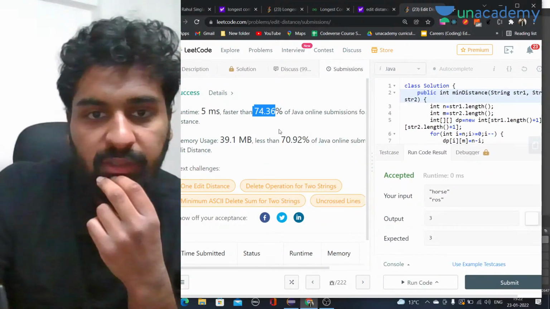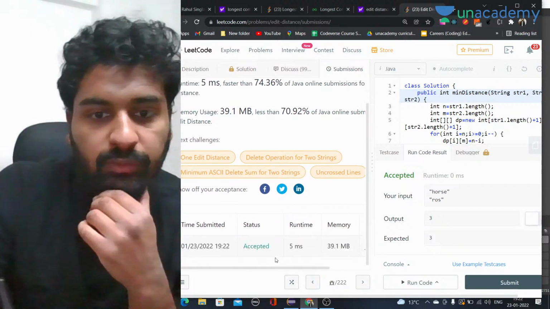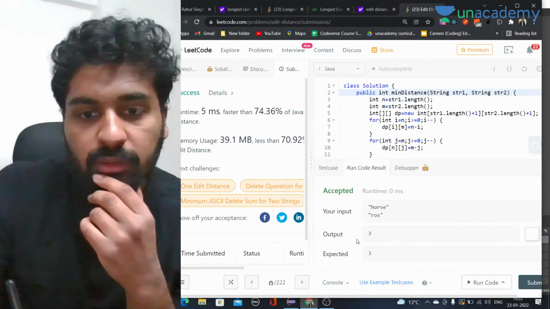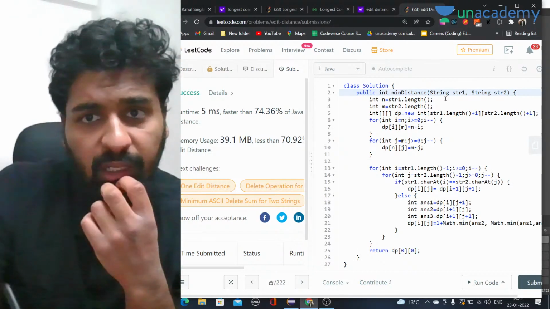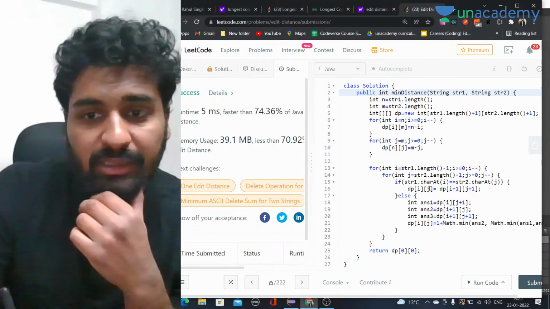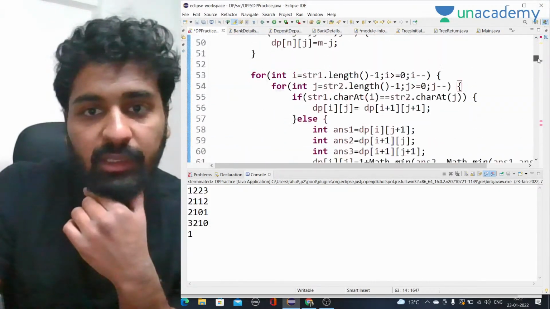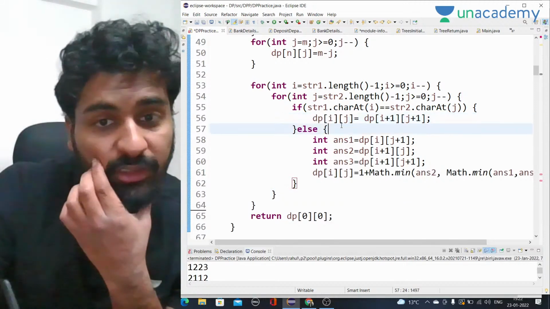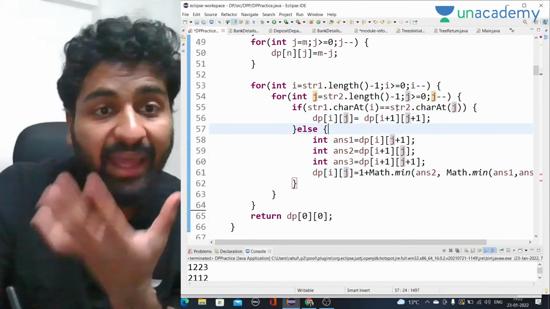It is more than 74%, and it is a good one, right? So first time I have submitted it, so that is fine. Okay, so this is the correct one we are doing. I hope you have got how you have to solve any DP question. When you are copying the code, just think of it this way: we don't have to return, we have to fill the DP array, dp i j.